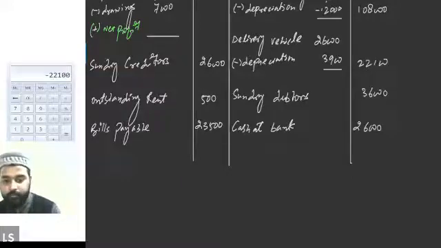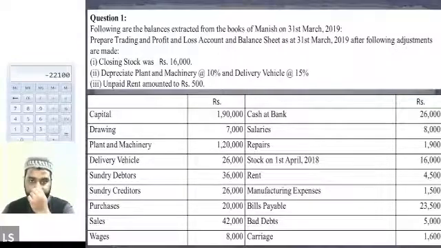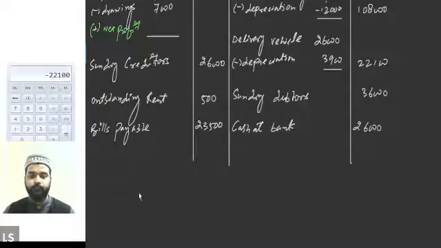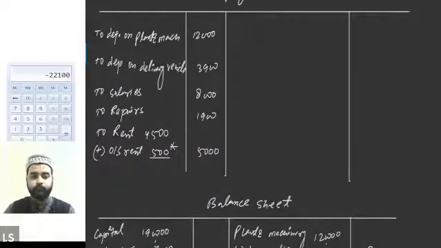After that, we have the information about the bad debts. So tell me, are bad debts expenses or loss? Obviously, it is a loss. So we will be writing it in the profit and loss account, 5,000. Profit and loss account, to bad debts.